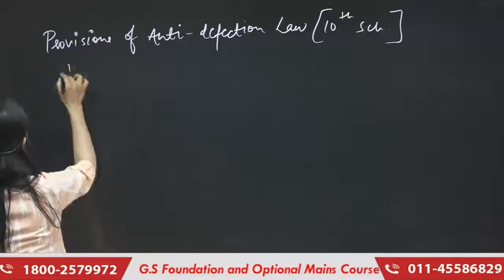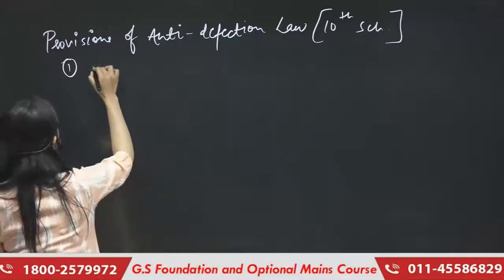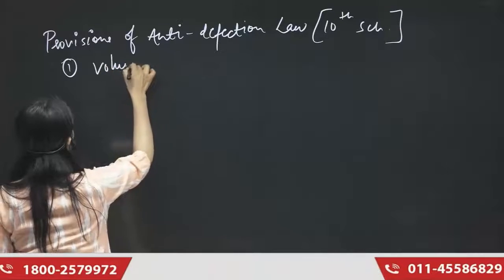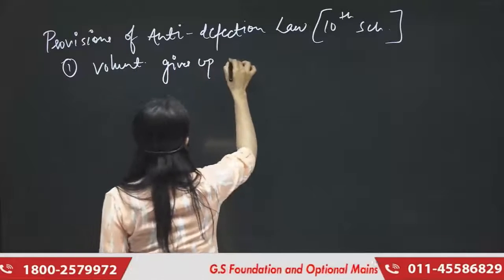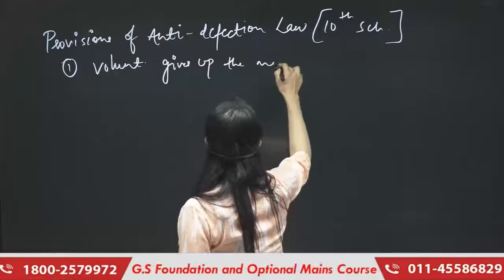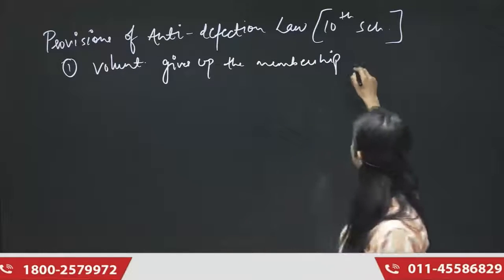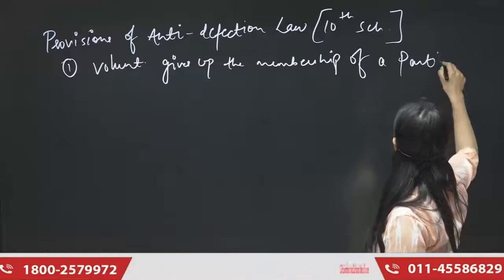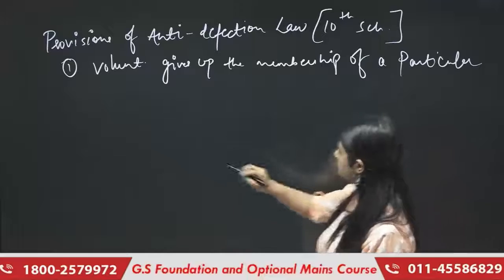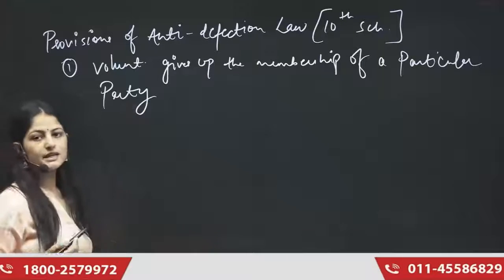The first is that if any member voluntarily gives up the membership of a particular party, he will be disqualified.